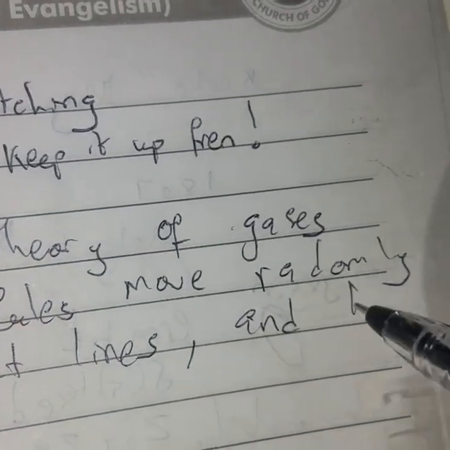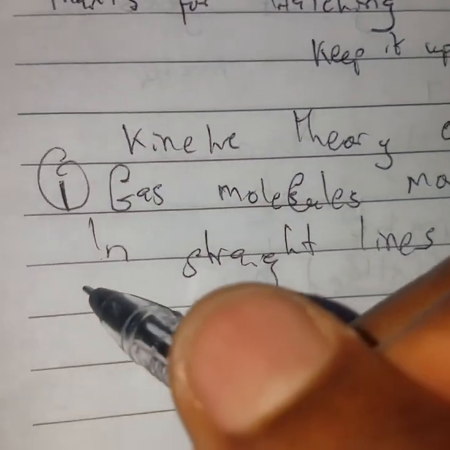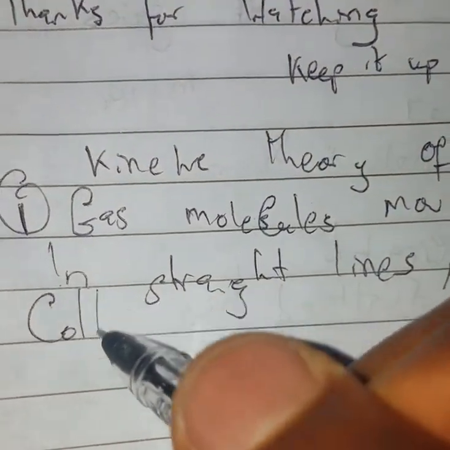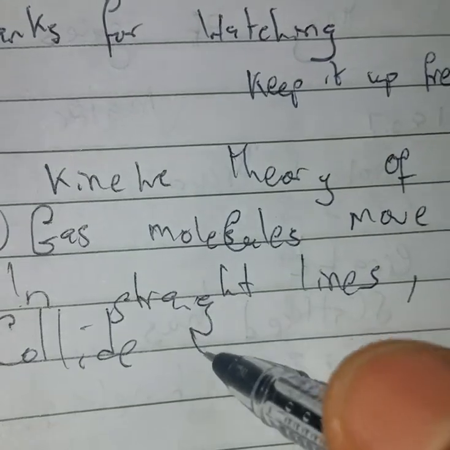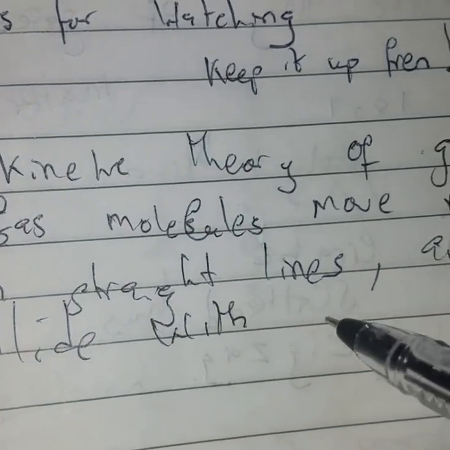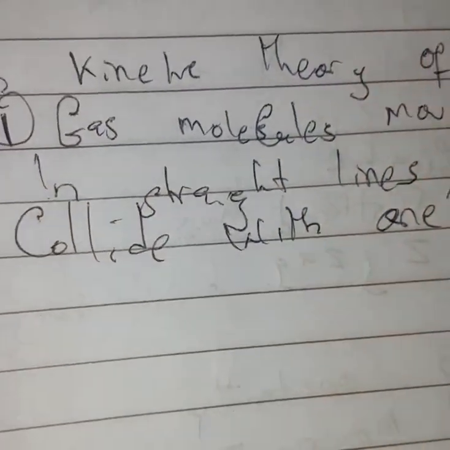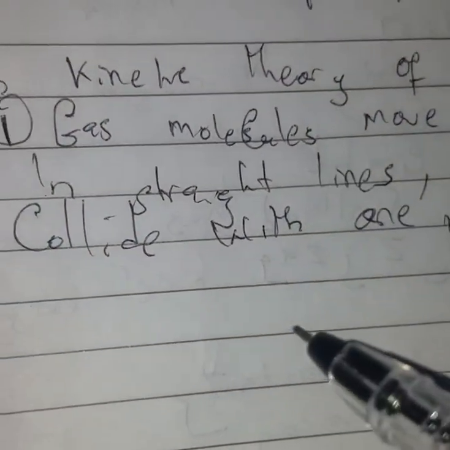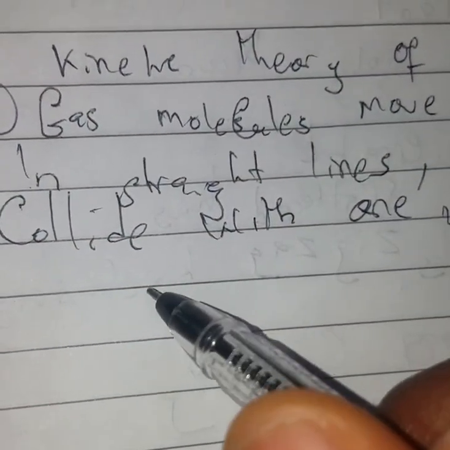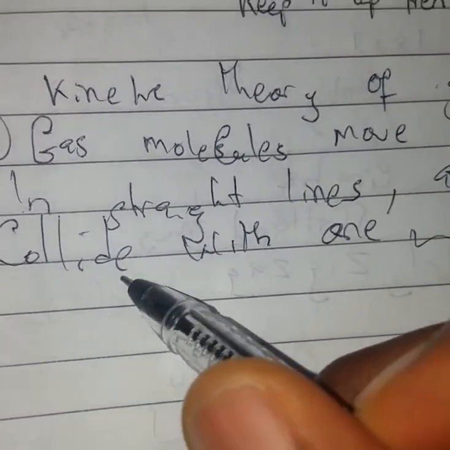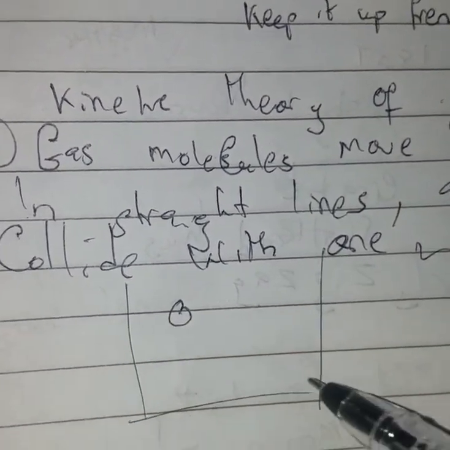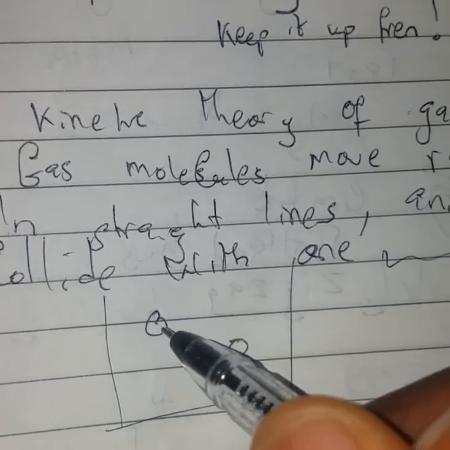And they collide. Now, what is collision? When they hit one another and the walls of their container. Let me just explain this. Let's say this is the container, and these are two gas molecules.